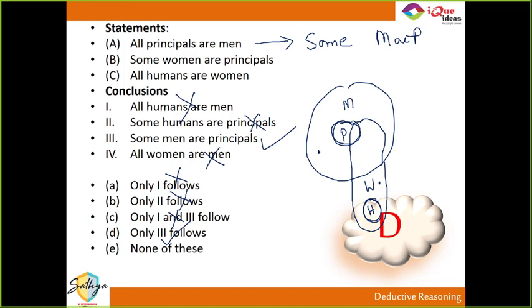Only 3 follows. Yes, Shrikar. It's pretty obvious with my voice, right? Chalo. Did everybody get this one?